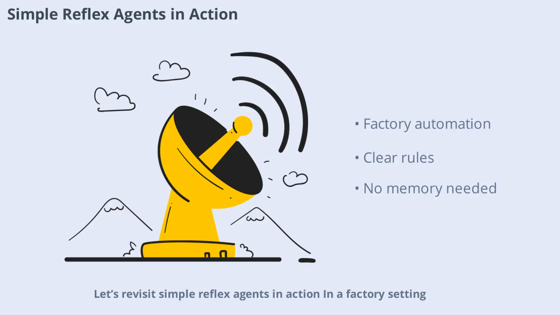Let's revisit simple reflex agents in action. In a factory setting, a simple reflex agent might control a conveyor belt, stopping it when an object is detected and starting it again when the path is clear. This straightforward approach works well in environments where the rules are clear and the agent doesn't need to remember past events. However, if the environment becomes more complex, this type of agent may struggle.